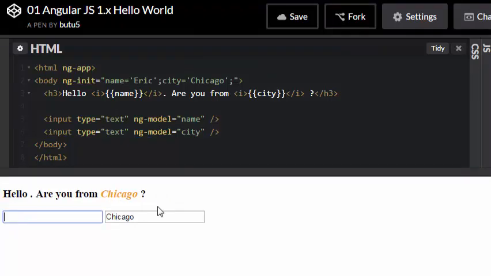If I remove Eric, the data from name also is getting reset. So I can give Steve, and it is saying hello Steve, right? In the city also I can change to New York. If you see, without writing any piece of JavaScript code, all the data is synced automatically between the variable and the view. This is the power of two-way data binding.